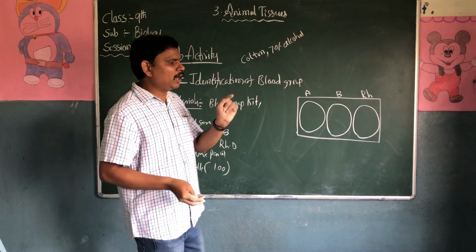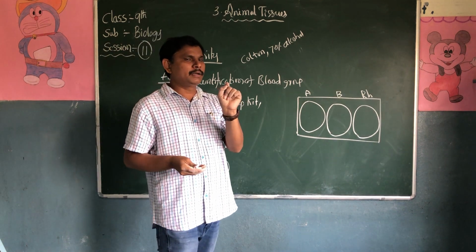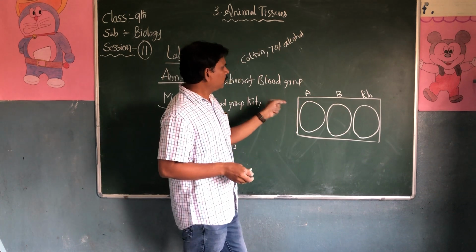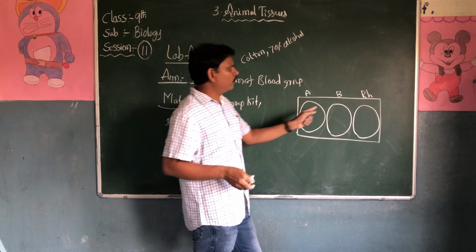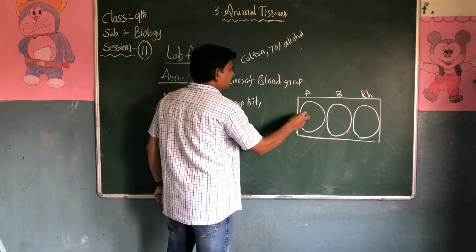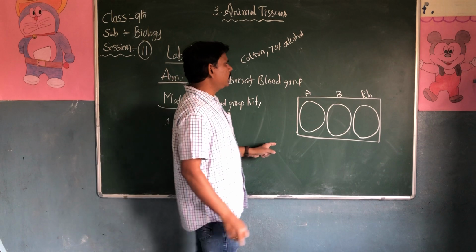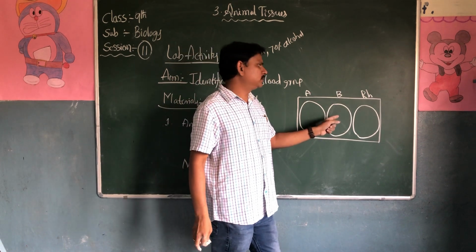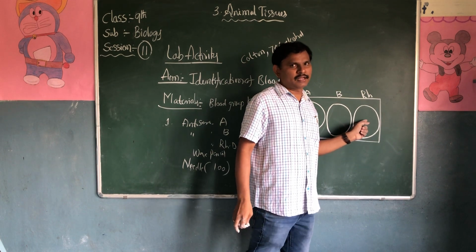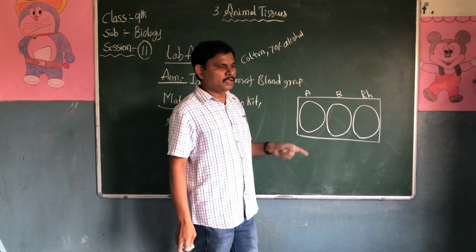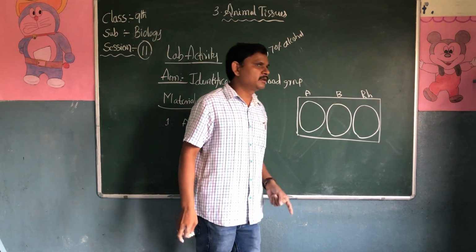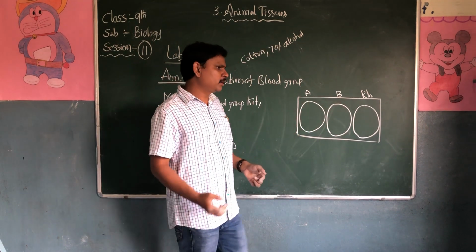We can see a small drop of blood coming out. Before dropping the blood on the porcelain plate, we take anti-A sera in the first circle, anti-B sera in the second circle, and RH sera in the third circle.